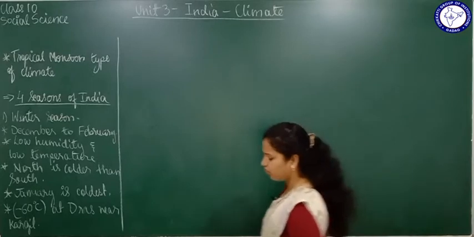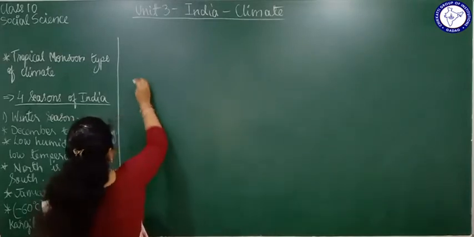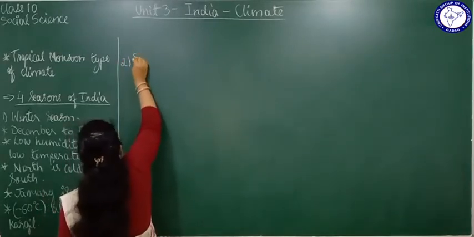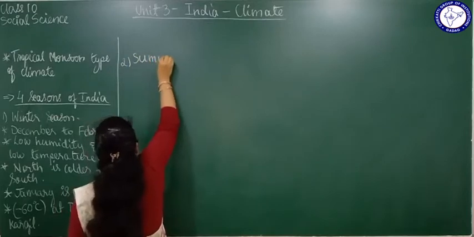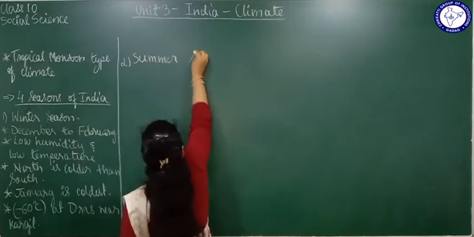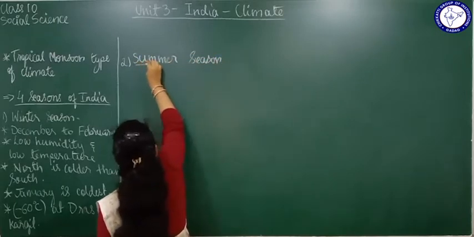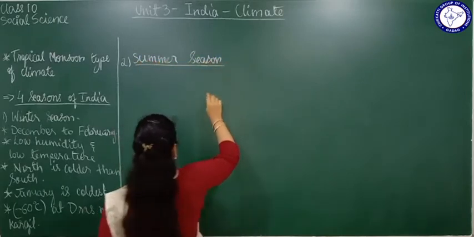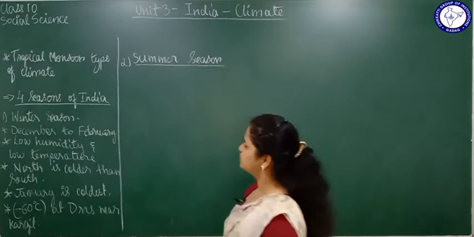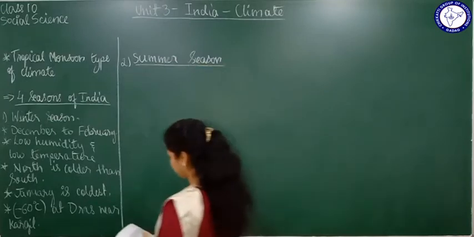Now let's move forward and talk about the second season, which is the summer season. First of all, when does summer season start and when does it get over?